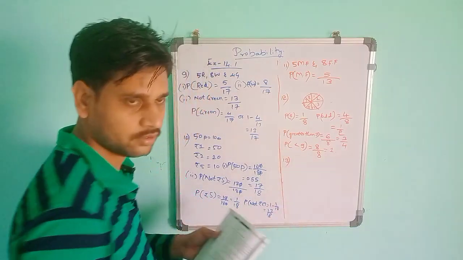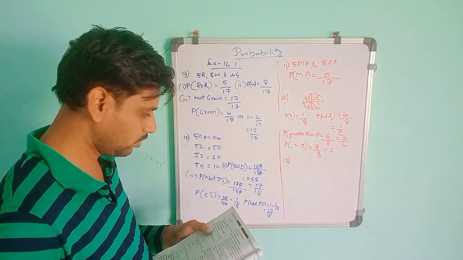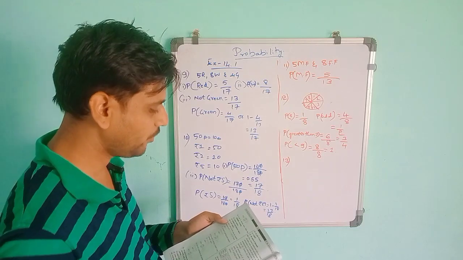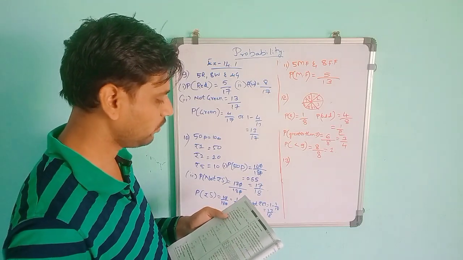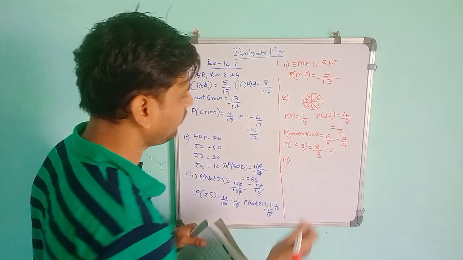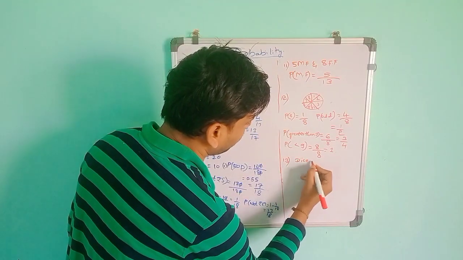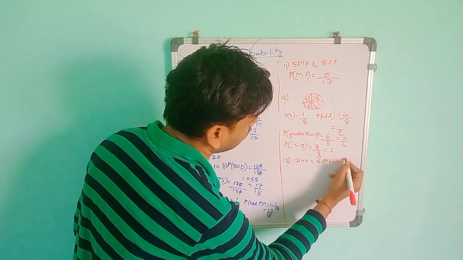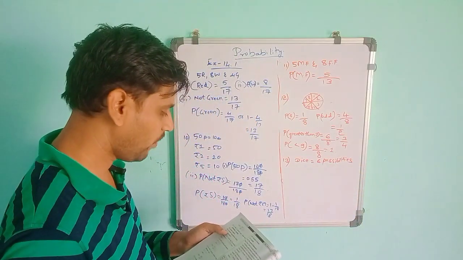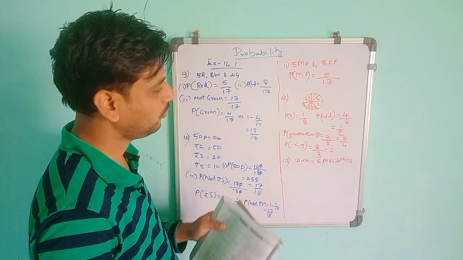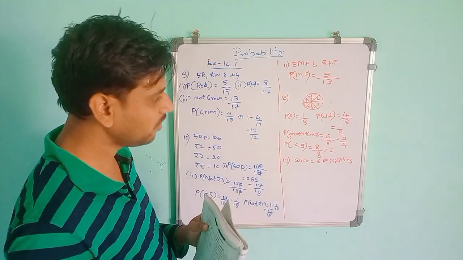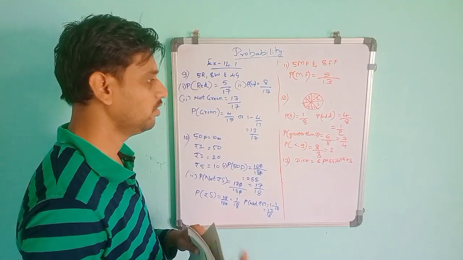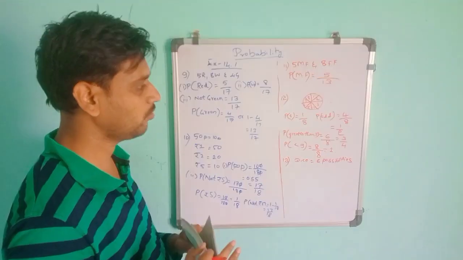In the 13th one, a die is thrown once. Find the probability of getting a prime number, a number lying between 2 and 6, and an odd number. A die means there are 6 possibilities, and only one die is given. First, find the probability of getting a prime number. The possibilities are 1, 2, 3, 4, 5, 6. In that, 1 is not a prime number. It can be included in odd numbers, but it is not a prime number.